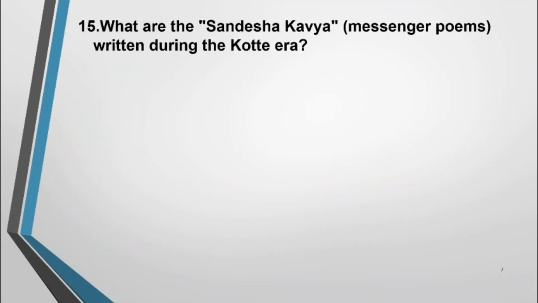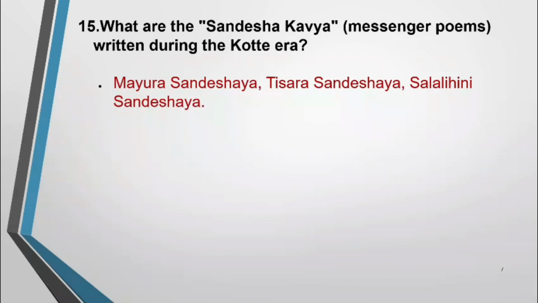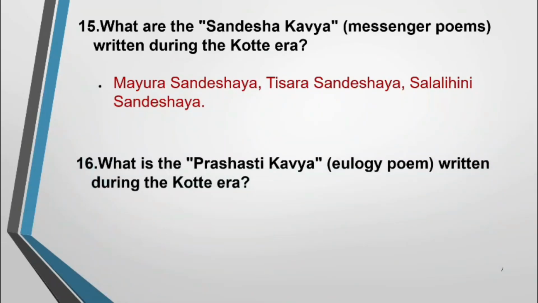Question number 15. What are the Sandesha Kavya, I mean the messenger poems in English, written during the Kotte era? Mayura Sandeshaya, Tisara Sandeshaya, Salalihini Sandeshaya. 3 Sandesha Kavyas can be seen during the Kotte era. Question number 16. What is the Prasasti Kavya, that is called eulogy poem in English, written during the Kotte era?